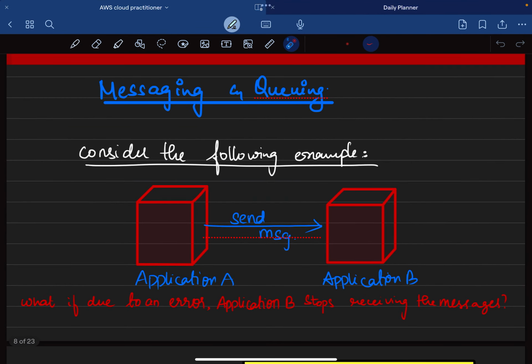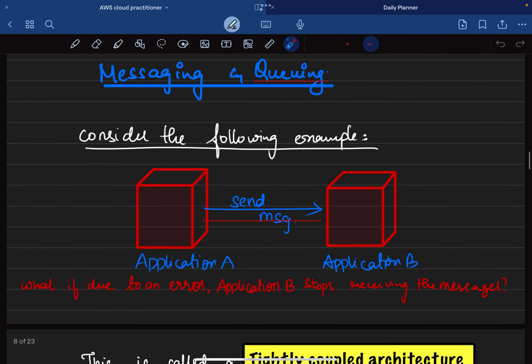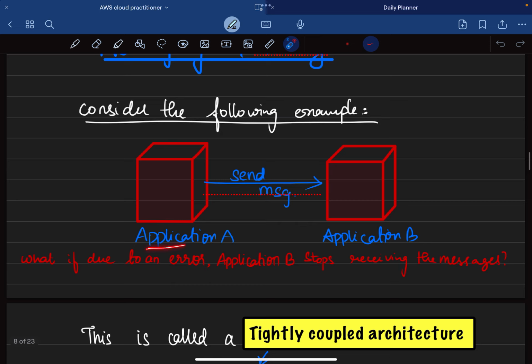Okay, now let's start with messaging and queuing in AWS services. So let's start with an example again. There is an application A and application B, and the task here is to send messages from application A to application B. So let's take a case where application B fails. What happens to all the messages that are being transmitted from application A? They start to drop out.